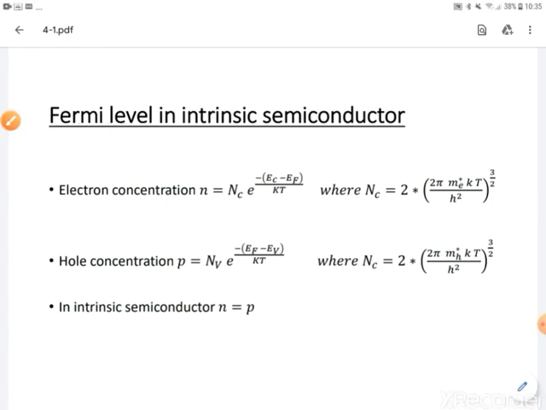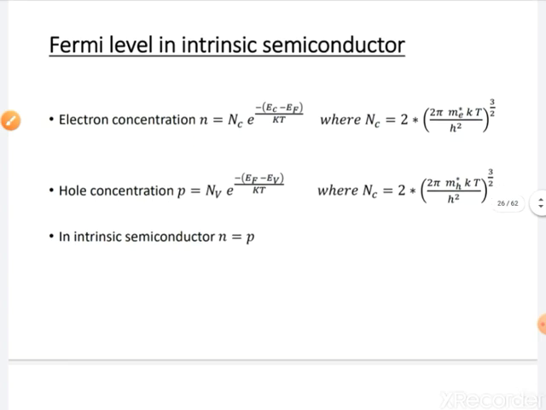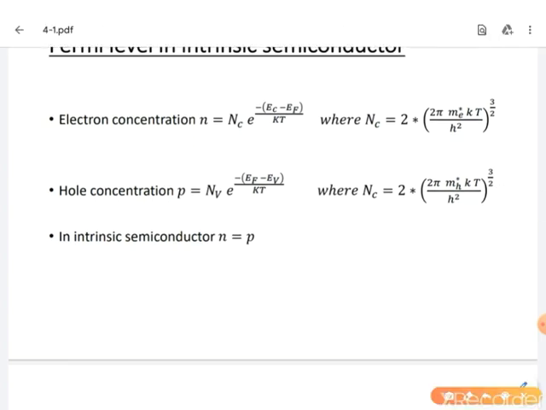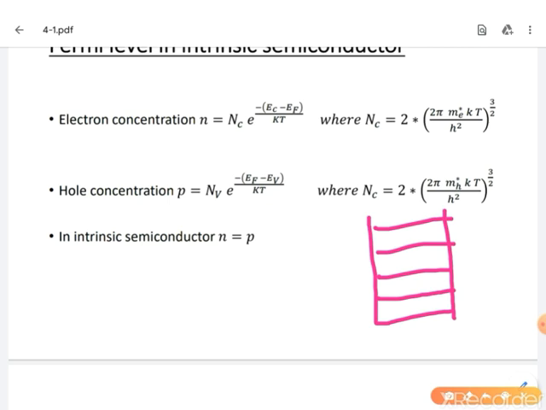To understand the concept of Fermi level, first we consider one system. When filling the particles inside the system, we always obey Pauli's exclusion principle. Here we assume the system has 5 energy levels: 1, 2, 3, 4, 5.